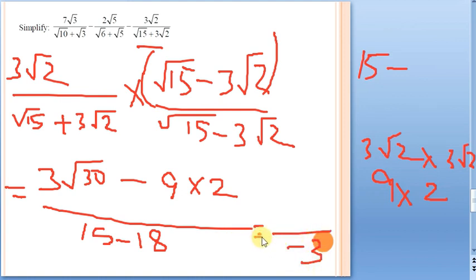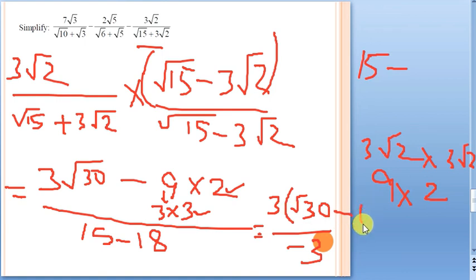Just I am simplifying it further. If you observe here, can you see this is 3 into root 30. Can I write this 9 as 3 into 3? Why? Because when I do so, I can take one 3 common. What will be left here? Root 30 minus, here one 3 I am taking common, 3 will be left and 2 will be left. What is 3 into 2? It will be 6. This will be the answer.